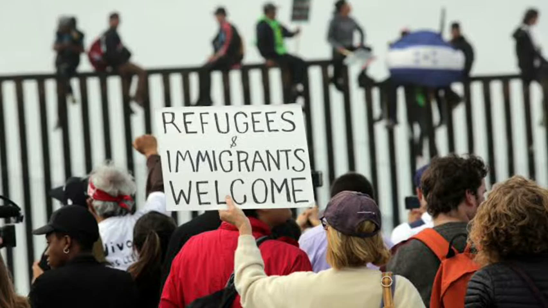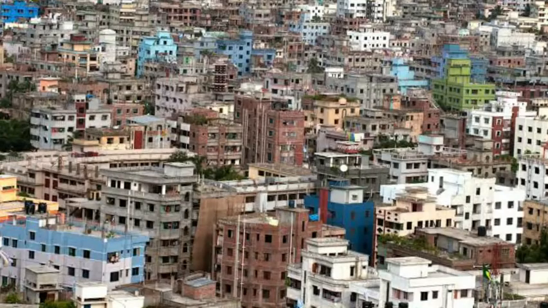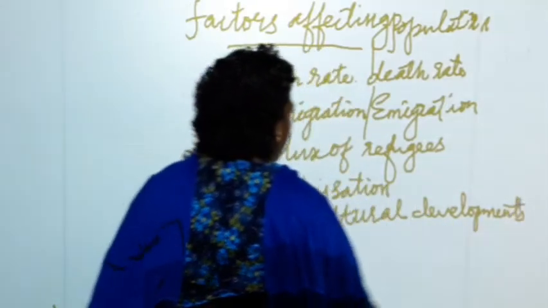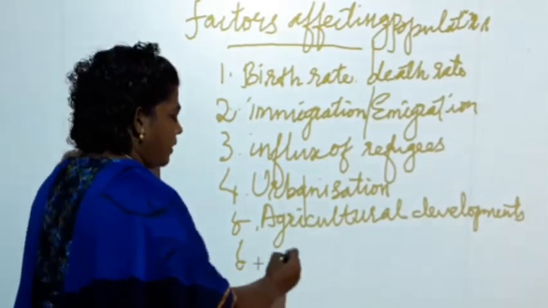The fourth one is urbanization. The fifth one is agricultural developments. And the sixth one is education.